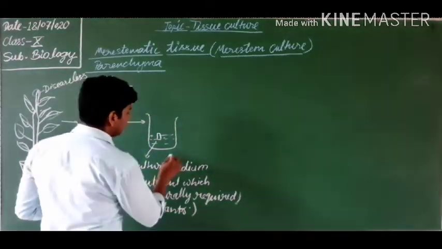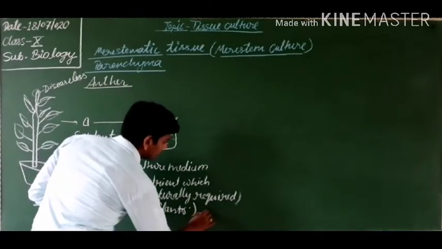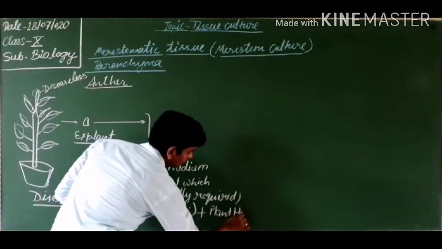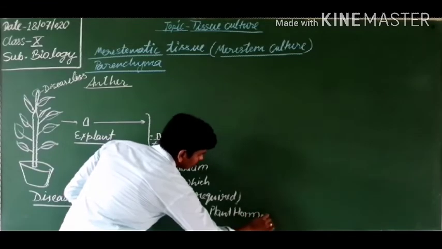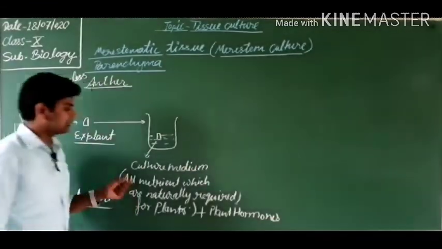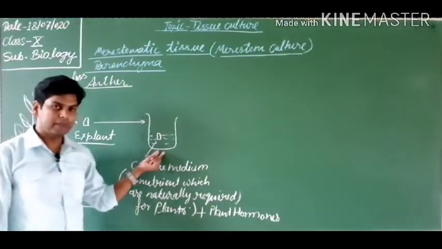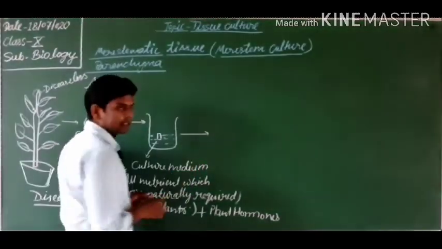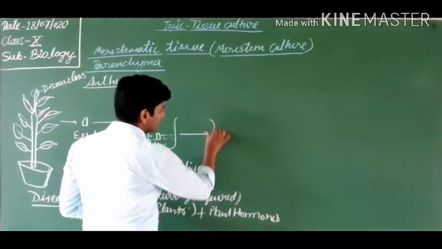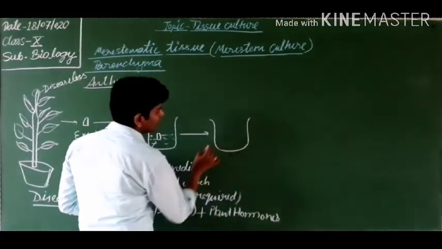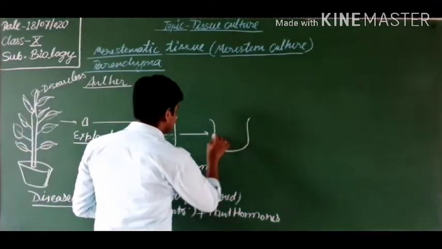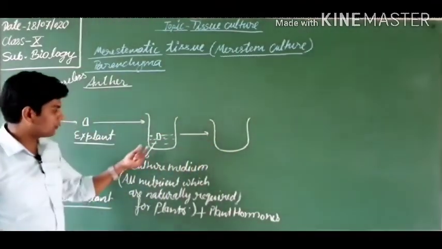Also, this medium contains plant hormones, which are required to induce root and shoot. First it will perform cell division.